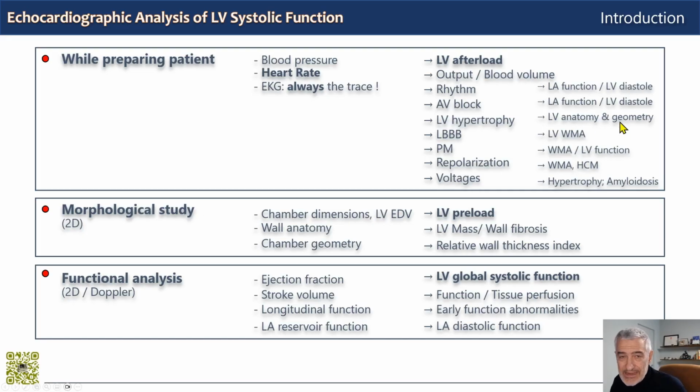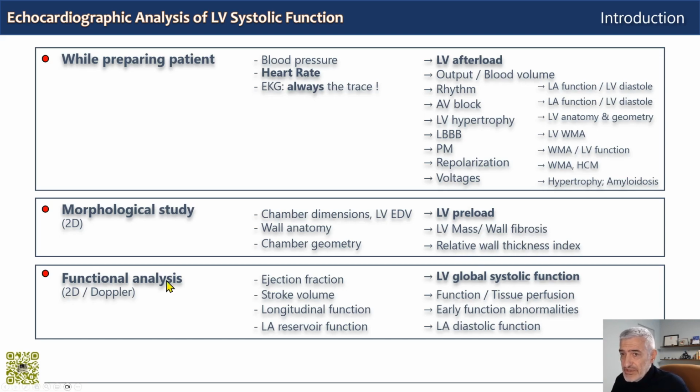So you will look better at anatomy, geometry, and wall motion. You will look if you have other indices that suggest hypertrophic cardiomyopathy or amyloidosis, for example. Then the 2D morphological study during echocardiography gives you additional information. End-diastolic volume gives you preload, because preload is the end-diastolic volume. And then looking at the anatomy of the walls and the geometry, you can measure mass, and you can also guess at the presence of wall fibrosis and geometry of the ventricle.